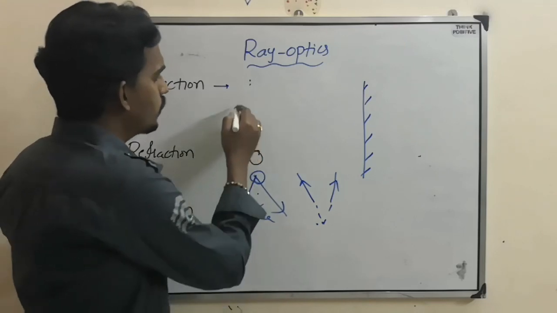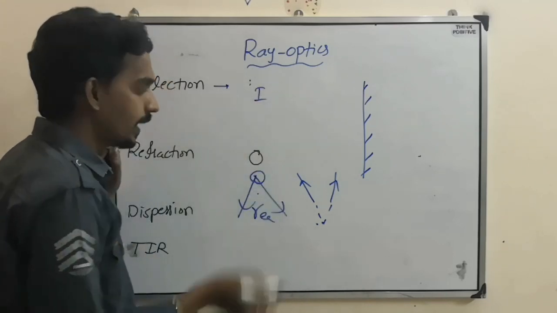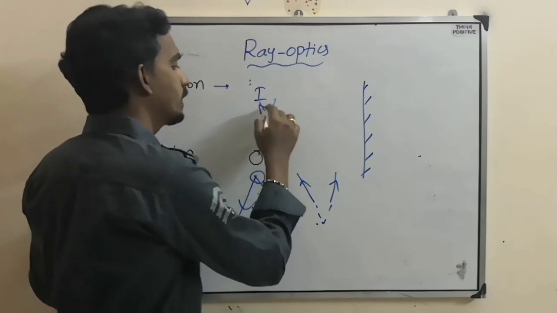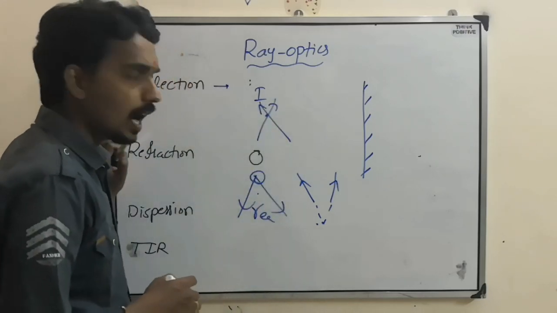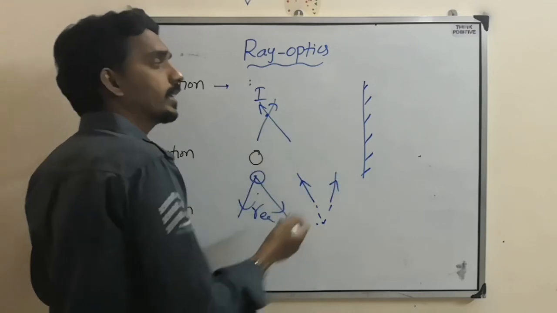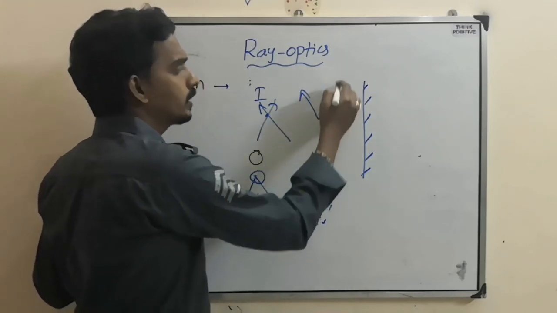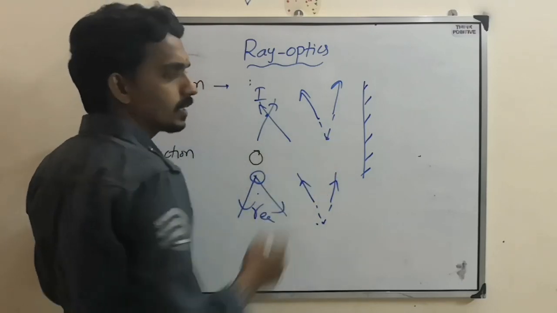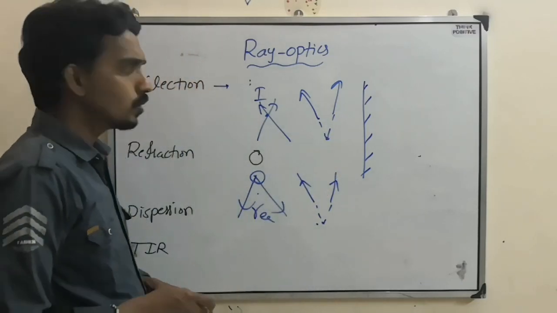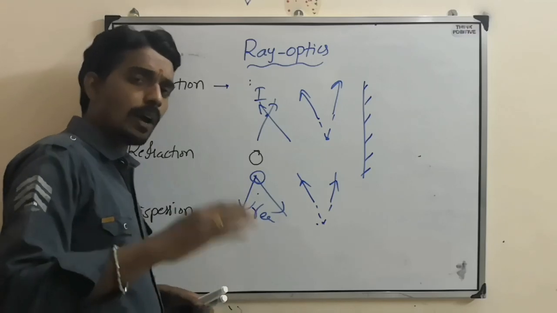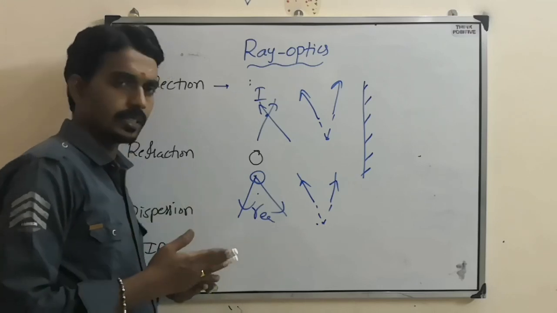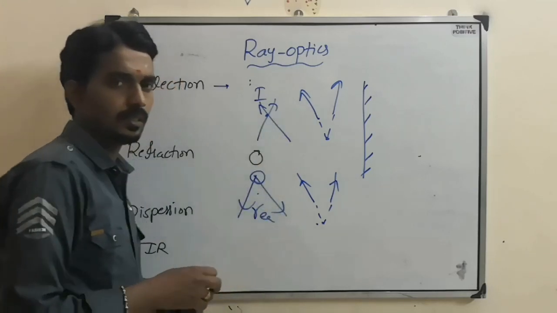Similarly, when you consider image, it is the intersection point of reflected rays going and intersecting at one point, or they appear to intersect at one point. So they are going like this, and when you extend them, they look like they will intersect here. When you have to make them appear to intersect, that is called virtual.